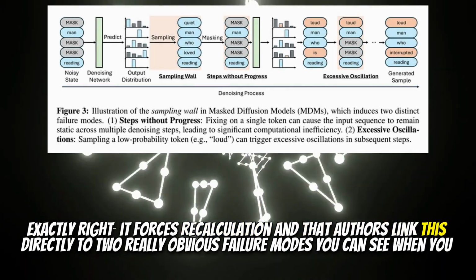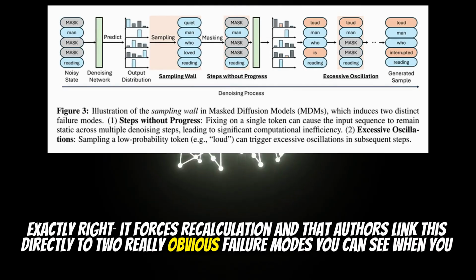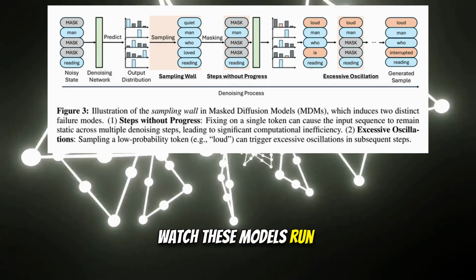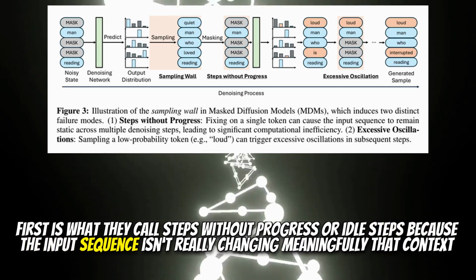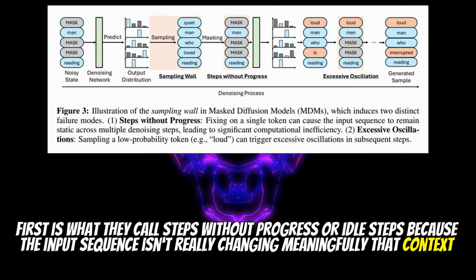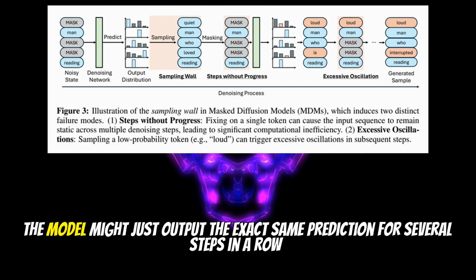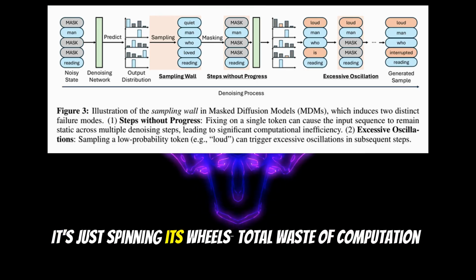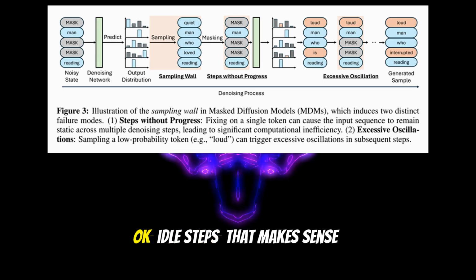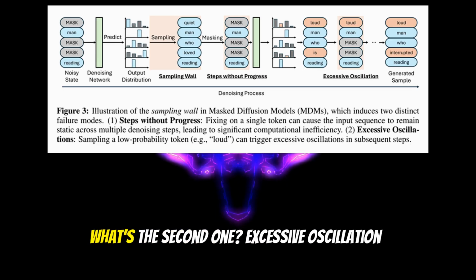And the authors link this directly to two really obvious failure modes you can see when you watch these models run. First is what they call steps without progress, or idle steps. Because the input sequence isn't really changing meaningfully, that context was lost, the model might just output the exact same prediction for several steps in a row. It's just spinning its wheels. Total waste of computation. Okay, idle steps. That makes sense. What's the second one?